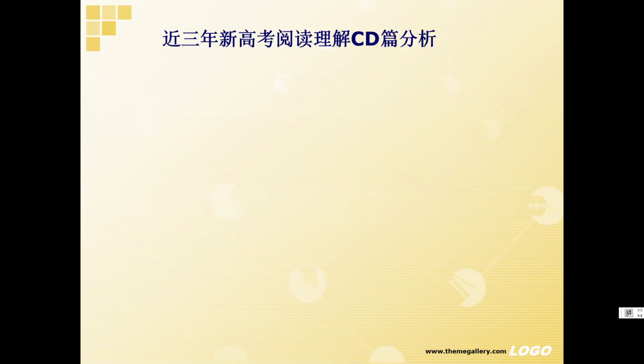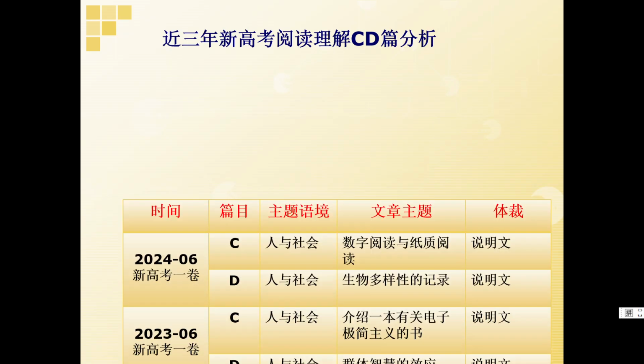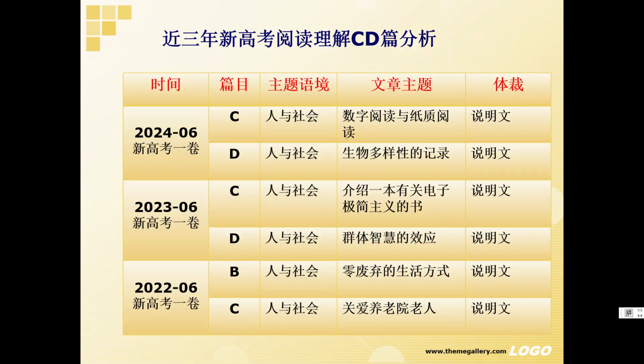Before our class, let's take a clear look at passage C and D in 高考 of the recent 3 years. As we can see from the form, the main theme of passage C and D is about the human and society, while the genre is exposition.